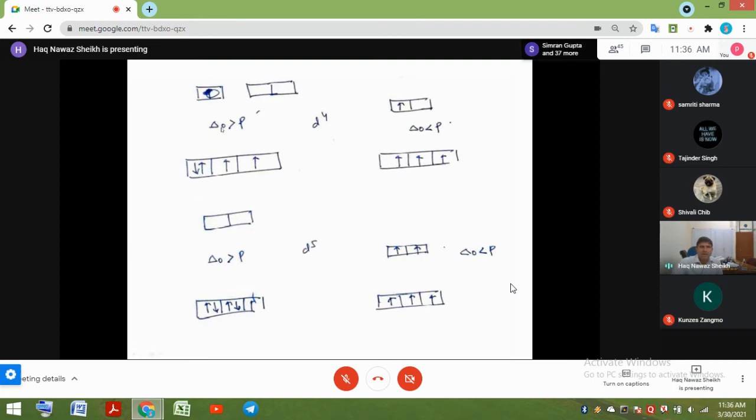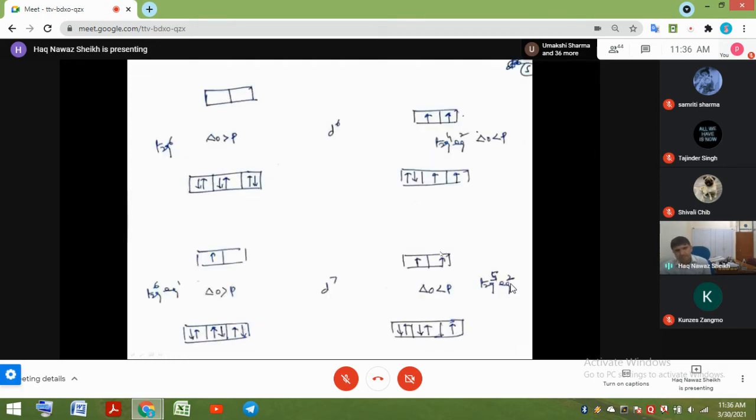If Δ0 is larger than the pairing energy, then electrons will get paired up here. The eg orbital will remain empty. The reverse thing, when Δ0 is less than pairing energy, the electron will go here. Similarly, for d5, you can have all electrons in the lower orbital if Δ0 is larger than pairing energy. If the reverse is true, that pairing energy is large, then each orbital will have 1 electron, 3 here and 2 here. Similarly, we have d6. This is the low spin complex of d6, where crystal field splitting energy is larger than the pairing energy.